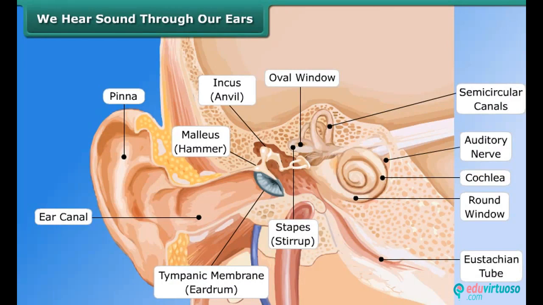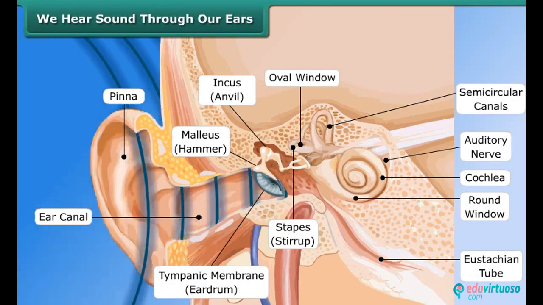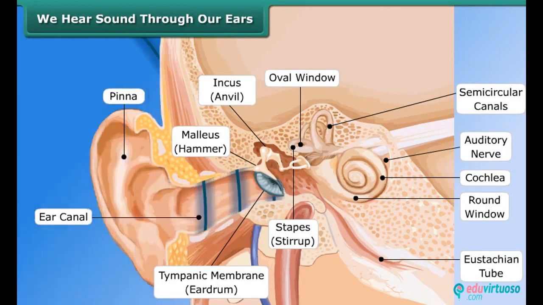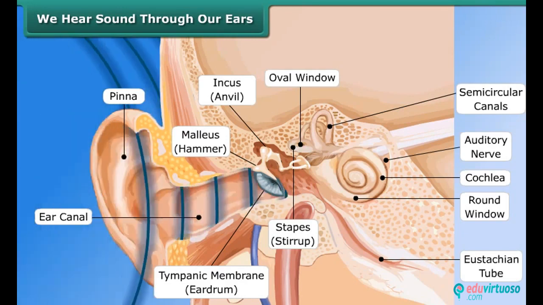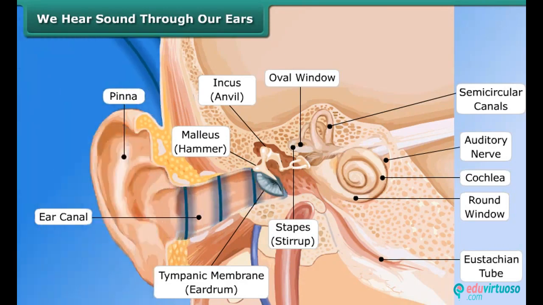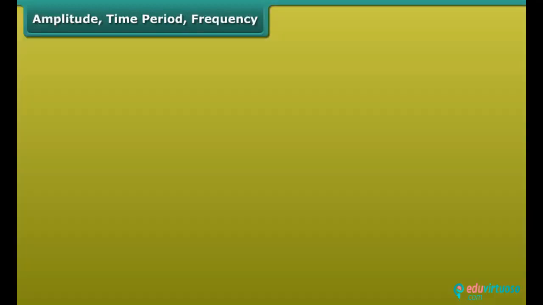The shape of the outer part of the ear is like a funnel. Sound enters and travels down a canal, at the end of which a thin membrane is stretched tightly, called the eardrum. Sound vibrations make the eardrum vibrate, and the eardrum sends vibrations to the inner ear, and through the inner ear it goes to the brain. This is how we hear sound.